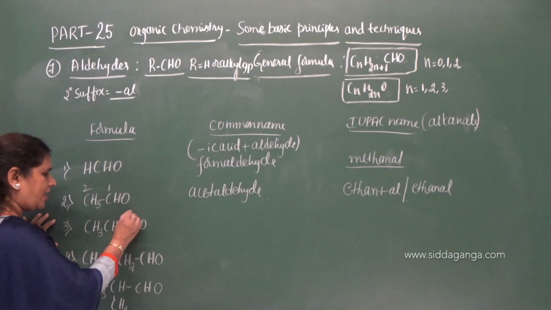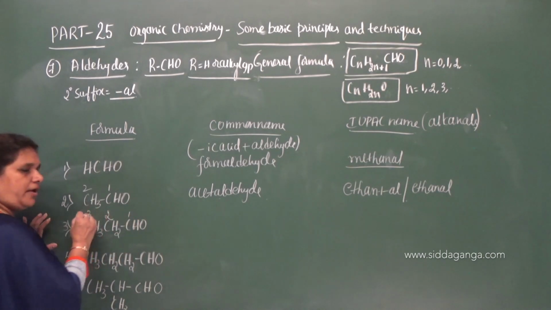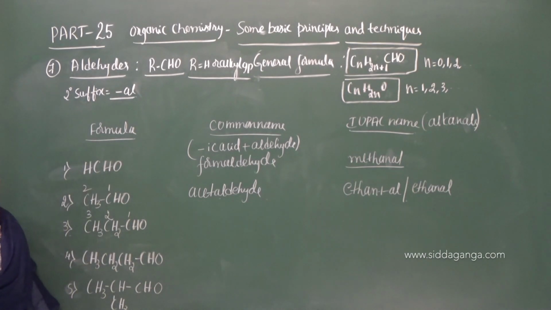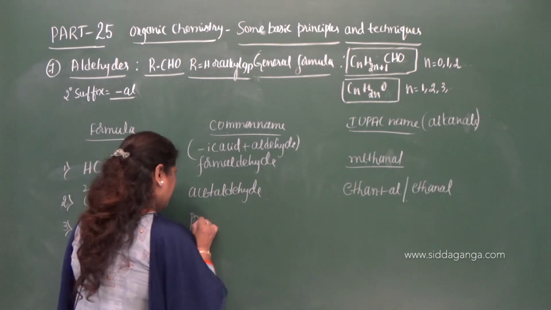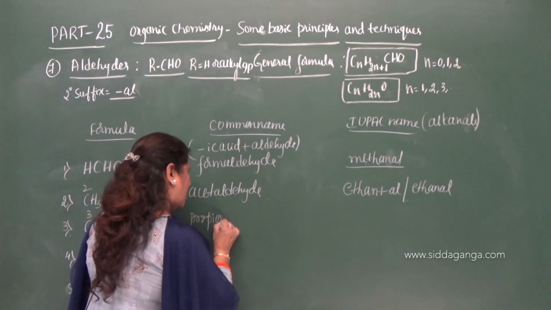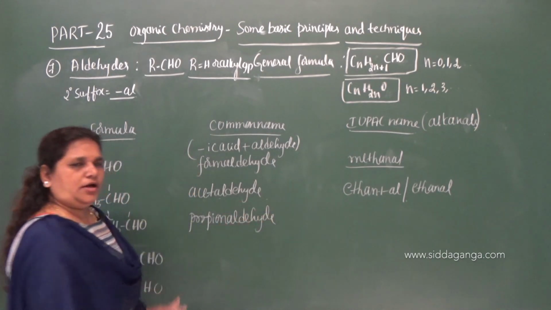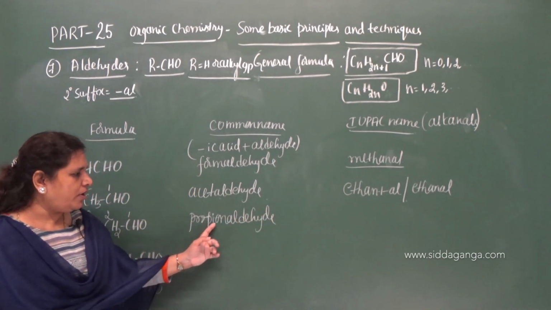Ethyl group gets attached. So there are 3 carbon atoms. The common name of the acid containing 3 carbon atoms is propionic acid, and therefore the name is propionaldehyde. So keep on writing this, propionic acid.